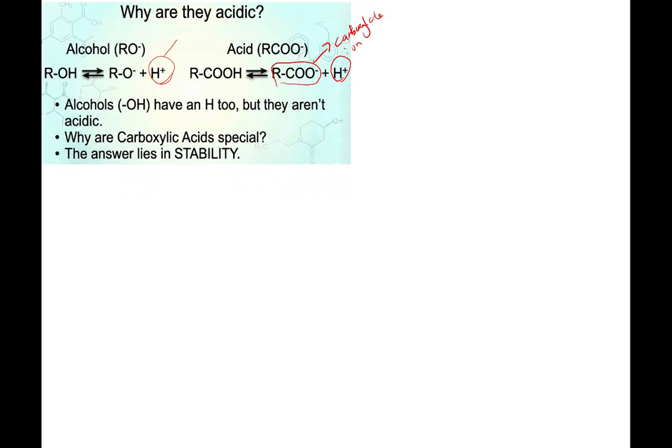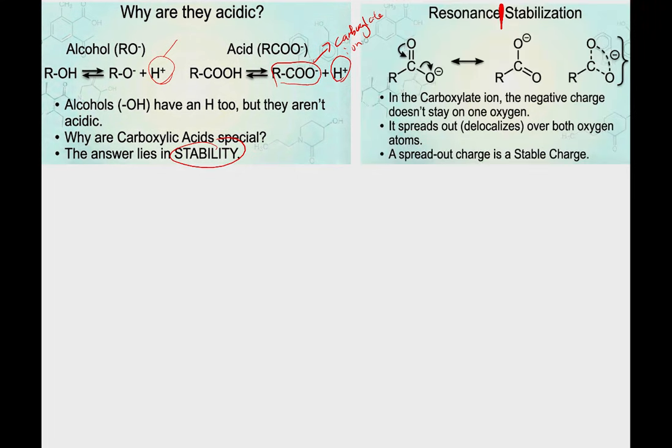Why is carboxylic acid special? The answer is because of stability. The stability of what? The stability of the carboxylate ion, the RO minus and also the RCOO minus. In the carboxylate ion, the negative charge doesn't stay on one oxygen. It spreads out, delocalizing over both oxygen atoms, moving around to stabilize itself. So the spread out charge is a very stable charge.